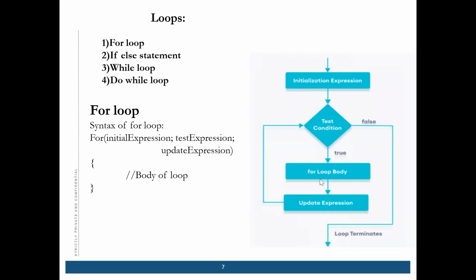So either it will go to the true branch or it will go to the false branch. If it is false, then it will not enter into the for loop body. This is the body of the for loop. If it is true, then only it will enter. Otherwise, it will come out of the loop and the loop will get terminated. If it is true, it will enter and update the expression, and then again it will go to the test expression. If again it is true, it will come here, and until it is false, it will not come out of the loop. So this is the for loop.